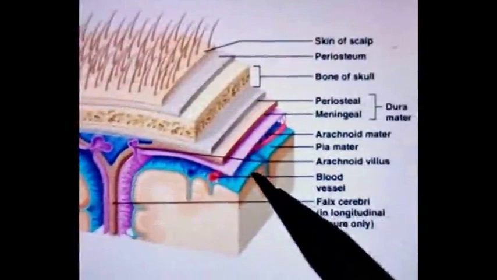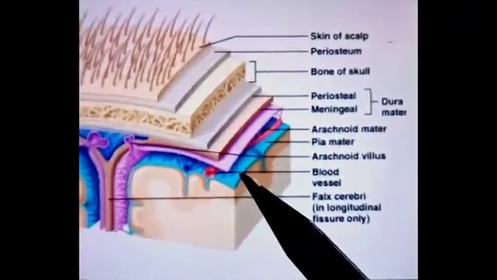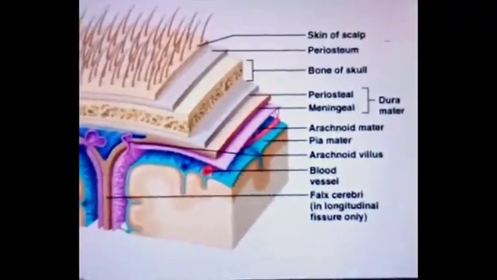It is a vascular layer. It is pierced by blood vessels for the supply of the brain and spinal cord.